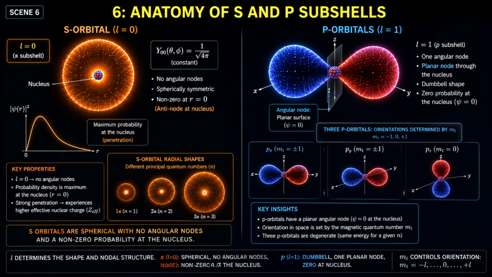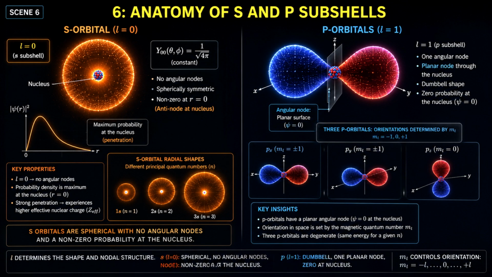Let us closely analyze the standard subshells, starting with the simple s orbital, where the azimuthal quantum number L equals 0. Because L is 0, there are no angular nodes, resulting in a perfectly spherical probability cloud. Uniquely, s orbitals possess a non-zero probability amplitude at the exact center of the nucleus, known as an antinode. This creates a special phenomenon called penetration, where s electrons experience a stronger, unshielded nuclear charge.